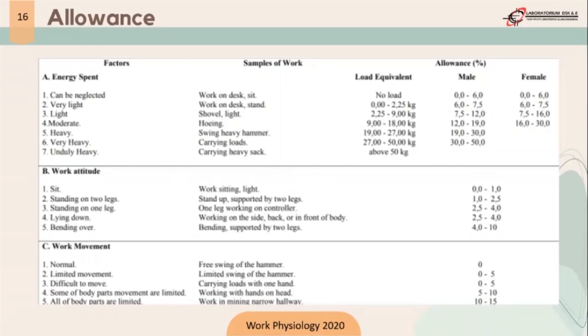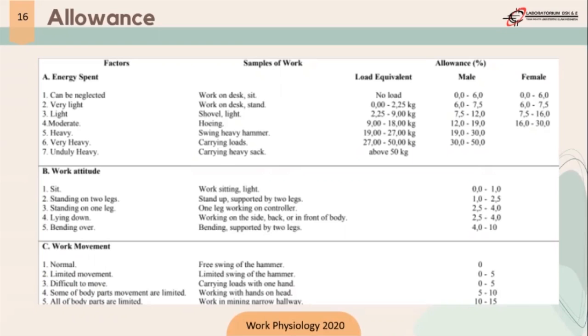For example, when the worker is doing an activity, the load is 7 kilograms. Its category is light, and the worker is male, and the score range is 7.5 until 12, and the final score of the energy spent factor is the middle value.